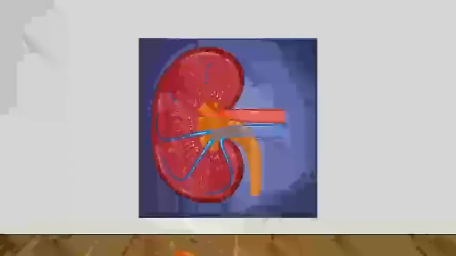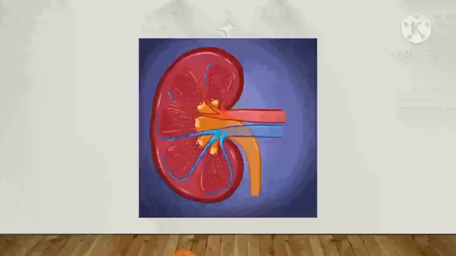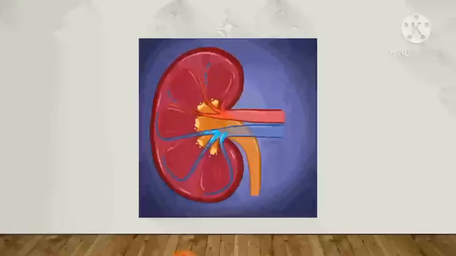As you can see in this GIF, blood is going inside this kidney just to make it pure. So we can say that here this blood is transporting the waste material to this kidney so that this kidney could filter or remove the waste from this blood and make the blood pure again.